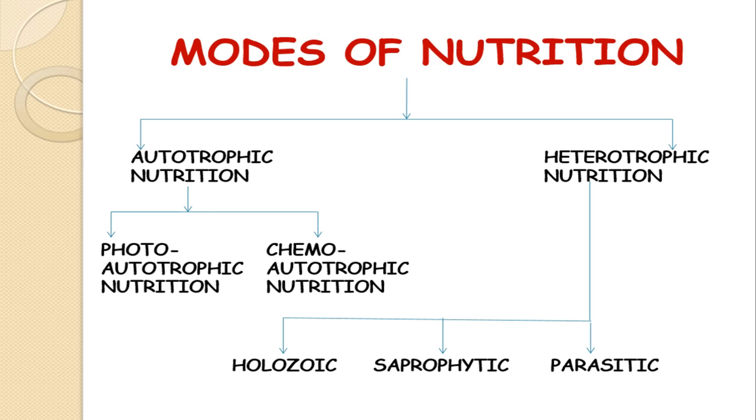While in holozoic, the whole food is taken up by the organism, and the digestive juices inside the body break down the whole food, and the digestion takes place inside the body. That is, it is internal digestion in holozoic, while in saprophytic it is external digestion, right? In holozoic, the waste material is removed out of the body after digestion and absorption of the nutrients from the food.